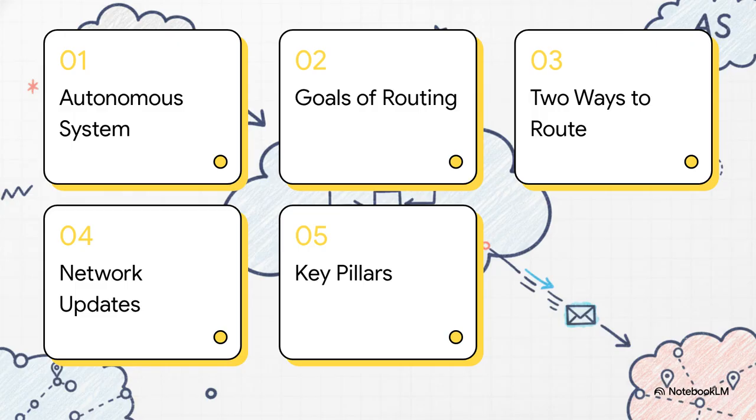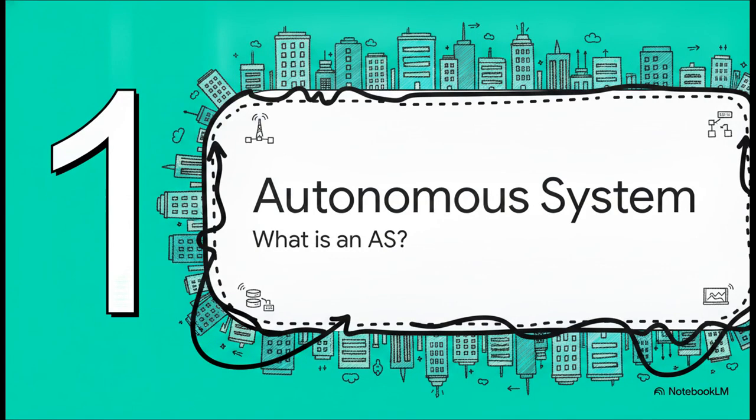Here is our roadmap for today's journey into cloud network fundamentals. 1. Welcome to the autonomous system. 2. Goals of Intra-AS routing. 3. 2 ways to route. 4. Keeping the network updated. And 5. Key pillars of Intra-AS routing. Let's get started. Welcome to the autonomous system.